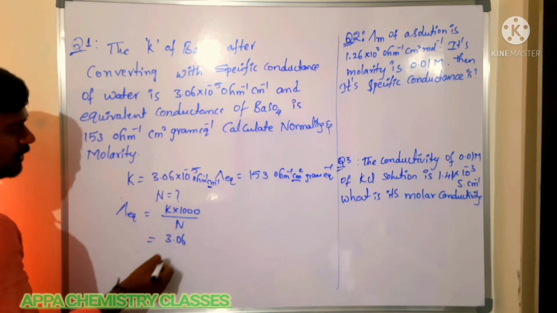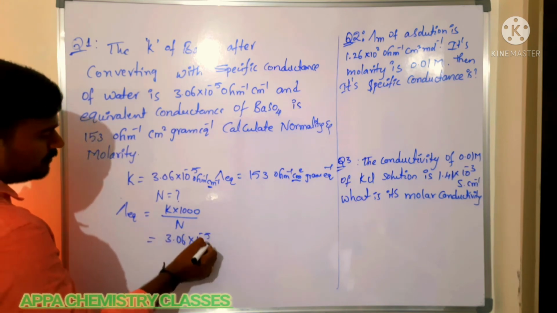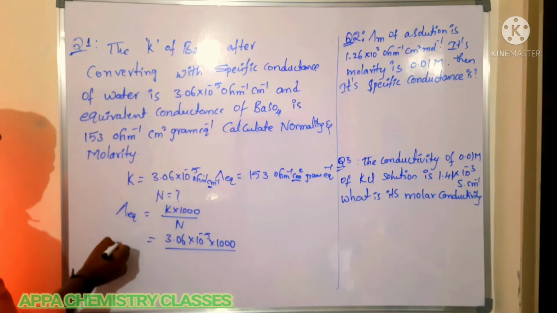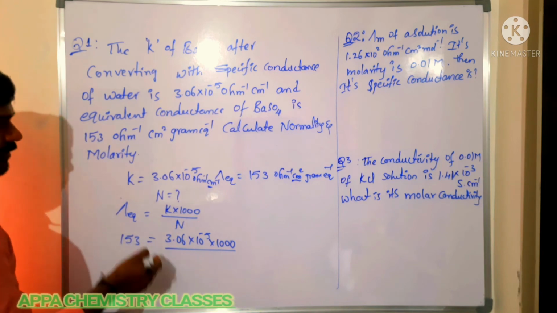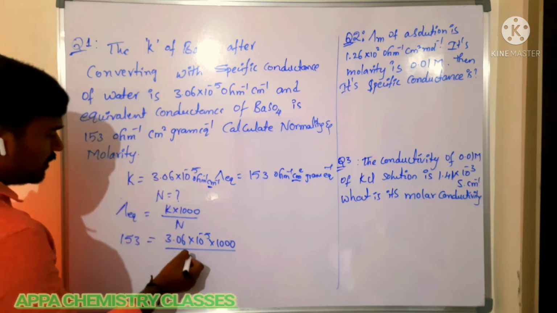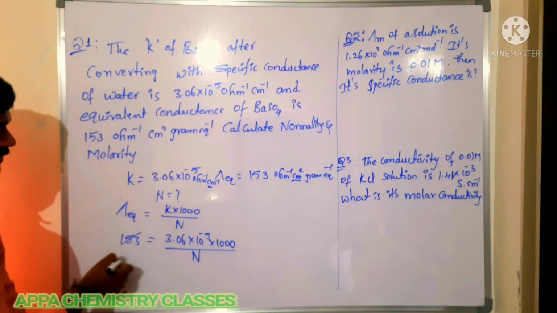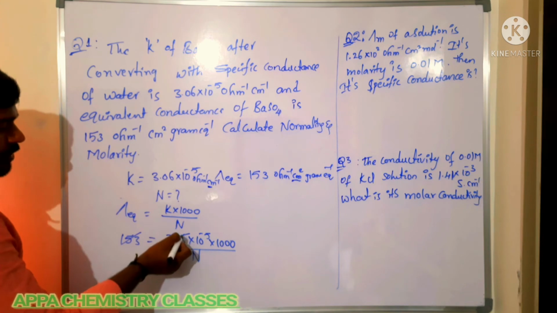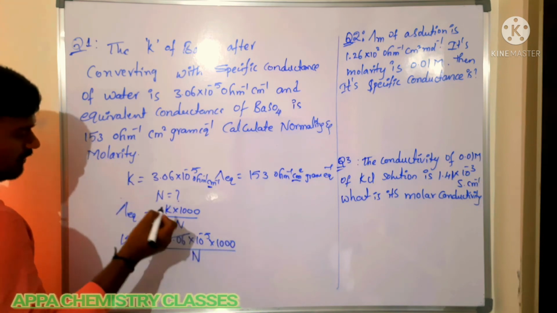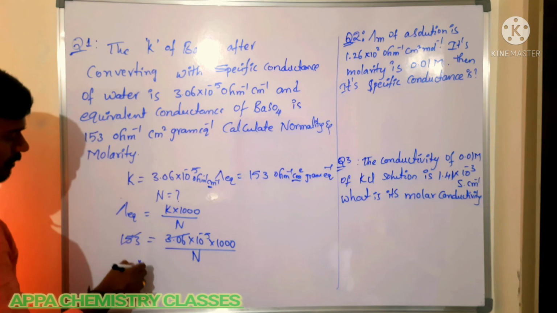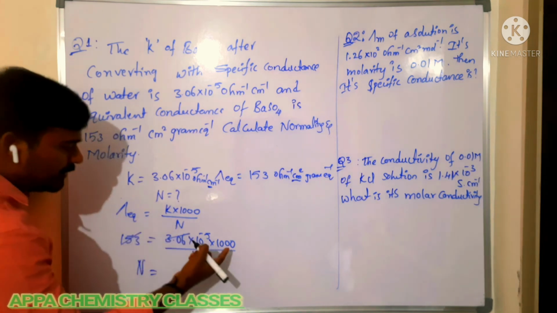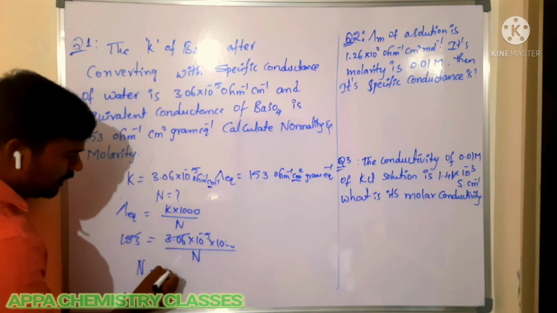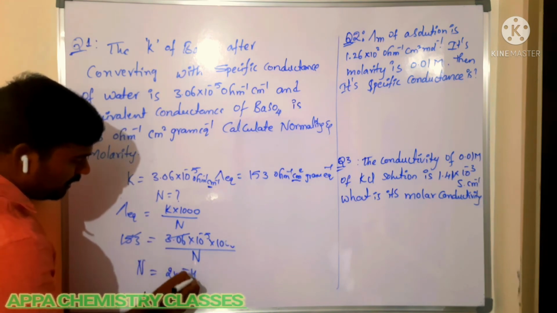K is 3.06 into 10 power minus 5 into 1000, divided by the equivalent conductance 153. Normality we have to calculate. So this will be 2 times, that is 0.02. Multiplying, two zeros get cancelled, so you will get 2 into 10 power minus 4. That is the normality.